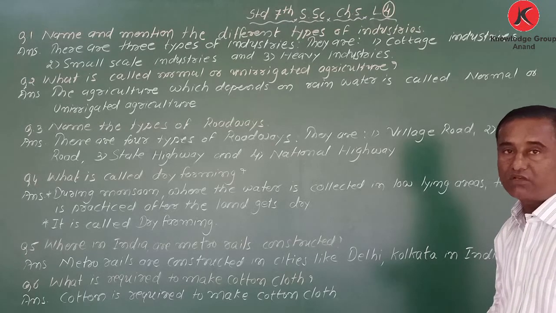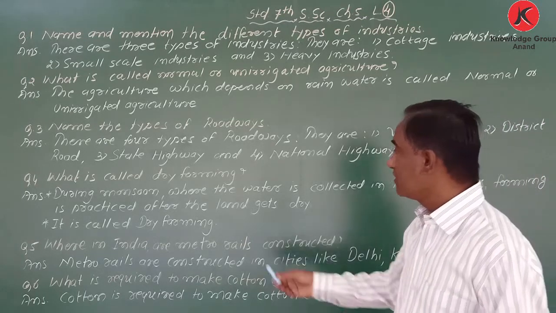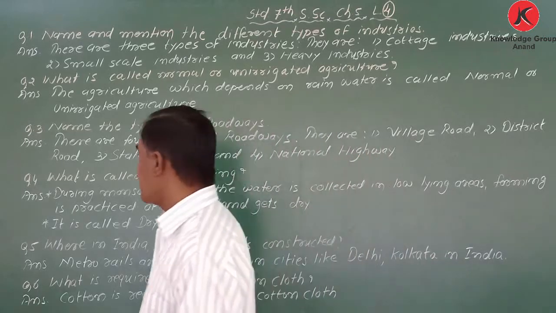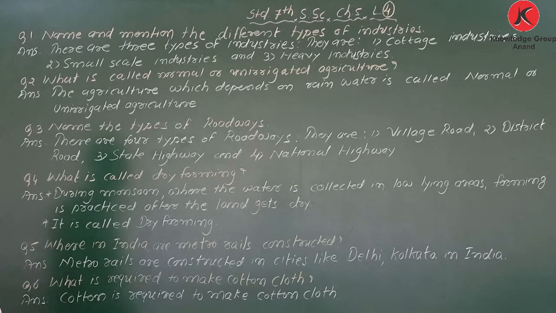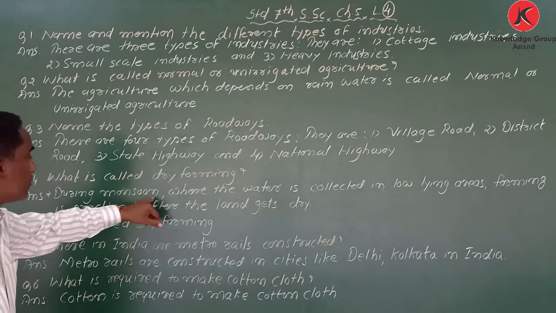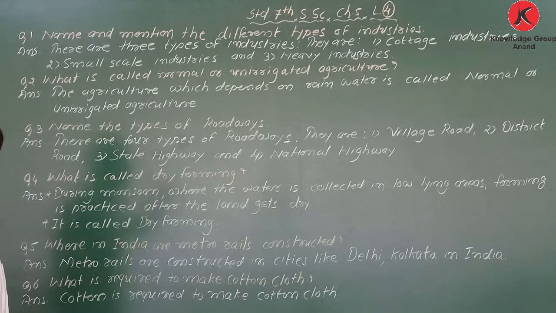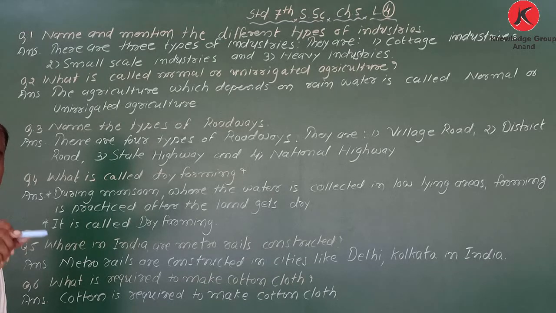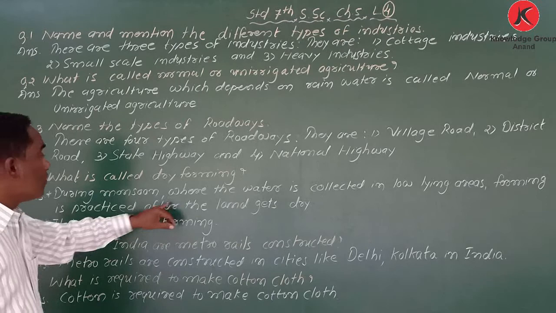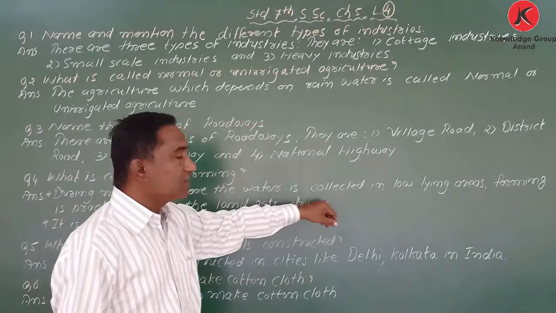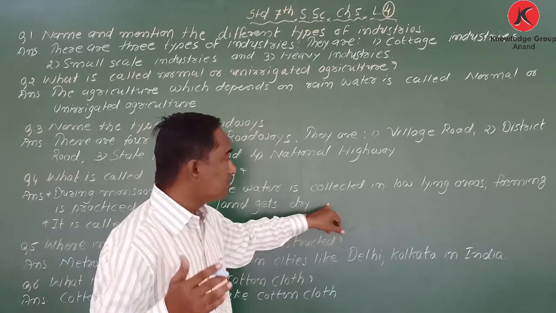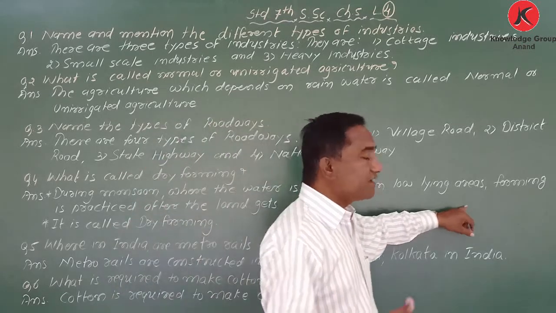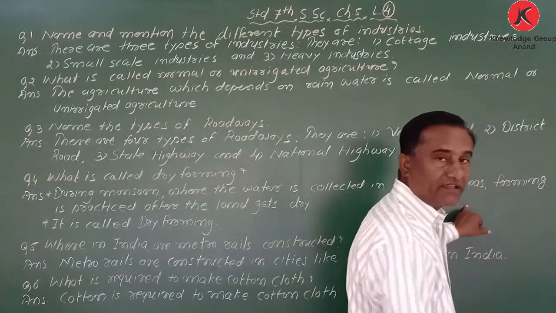What is called dry farming? Here, my dear students, remember, there are two points. During the monsoon, the rainy season, water is collected in low-lying areas.